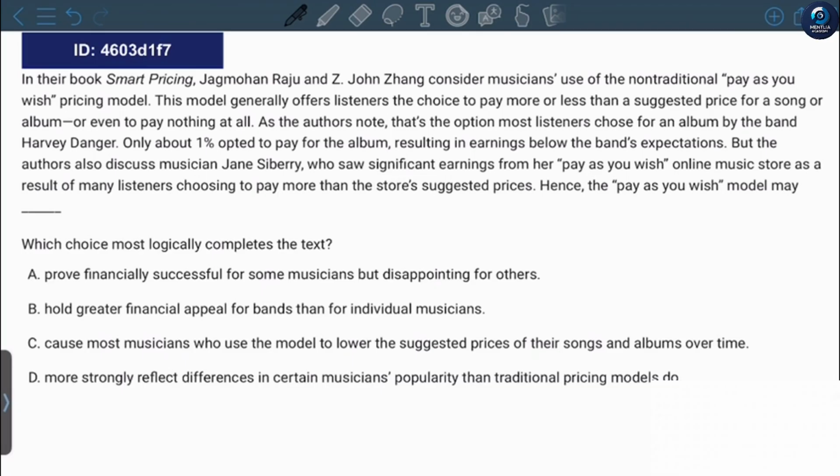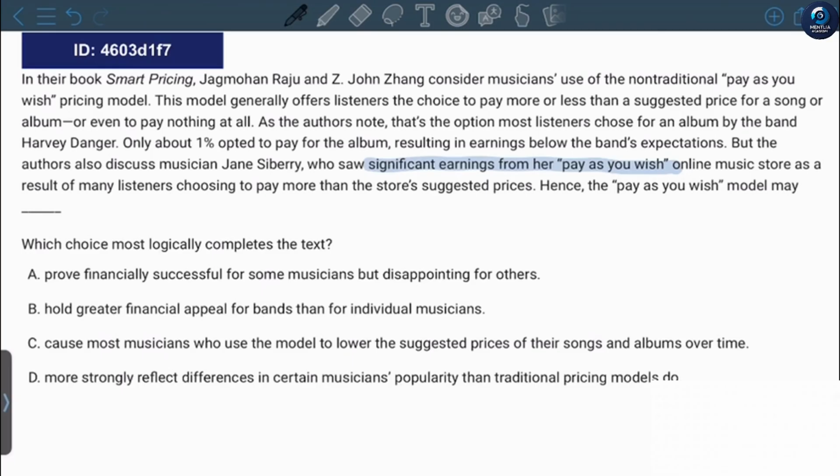Other authors note the option most listeners chose for an album by the band Harvey Danger. Only about 1% opted to pay for the album, resulting in earnings below the band's expectations. But the authors also discuss musician Jane Seabury, who saw significant earnings from her pay-as-you-wish online music store, as many listeners chose to pay more than the store's suggested price. Hence, the pay-as-you-wish model may prove financially successful for some musicians but disappointing for others.